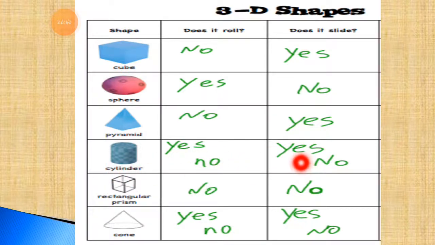That is the cylinder shape. Then the next one, rectangular prism. You can call it a solid square. It will not roll, but it also does not slide because it has so many edges. Then the next one is the cone shape. Cone sometimes rolls and sometimes slides. It depends. So I write both yes and no for roll.